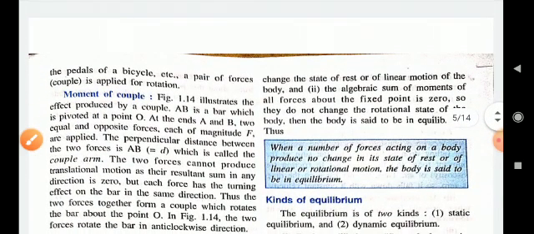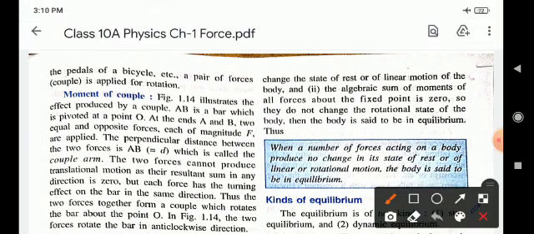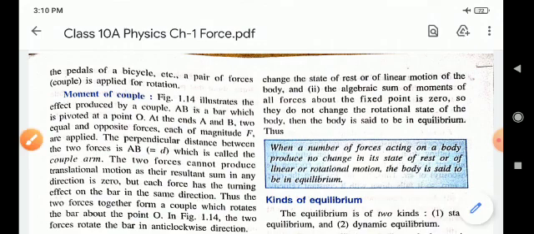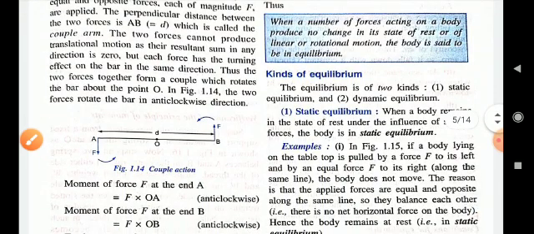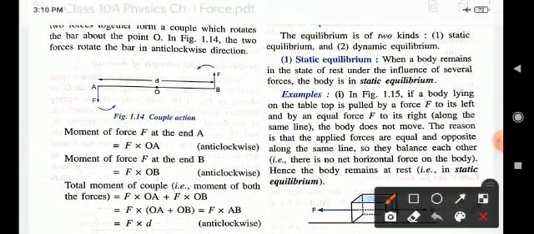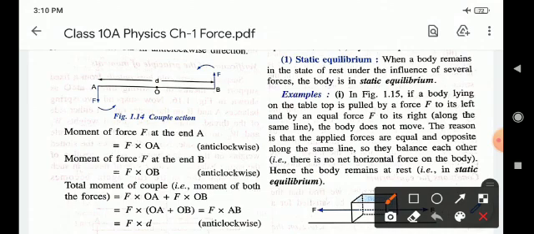Now we will discuss the moment of couple. Moment means turning force or moment of force, that is the product of force and perpendicular distance. Because we know that AB is the meter scale, force F is in the downward direction, and force F is in the opposite direction.